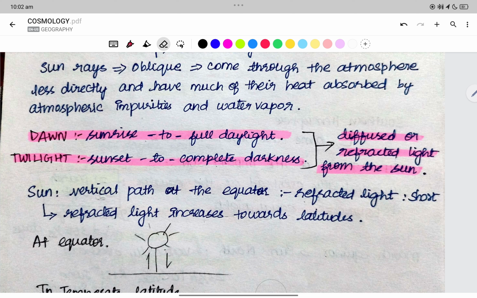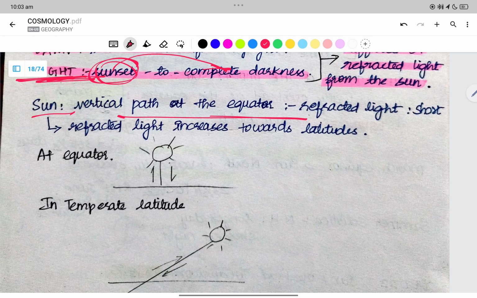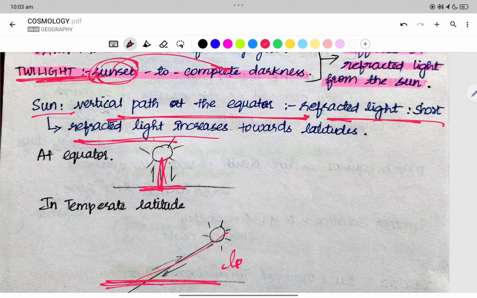We also have a movie called Twilight, a vampire movie. So once the sun sets to complete darkness is when the vampires come, right? So the sun is vertical at the equator, and refracted light is short. Less slanting means it covers less area, with more heat. In temperate latitudes, on the earth it is vertical.